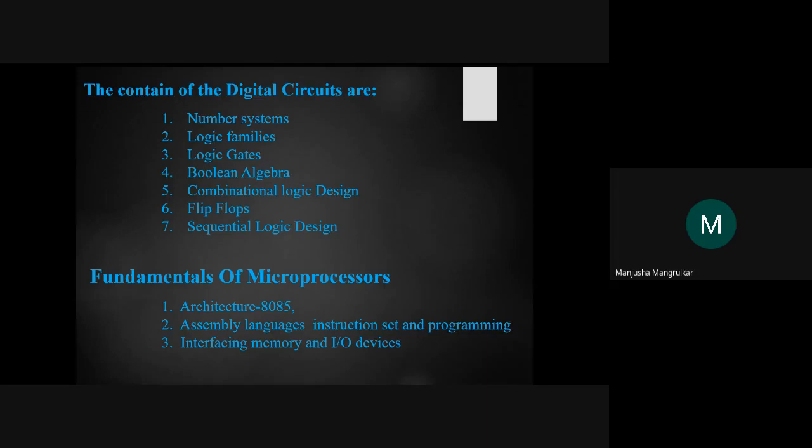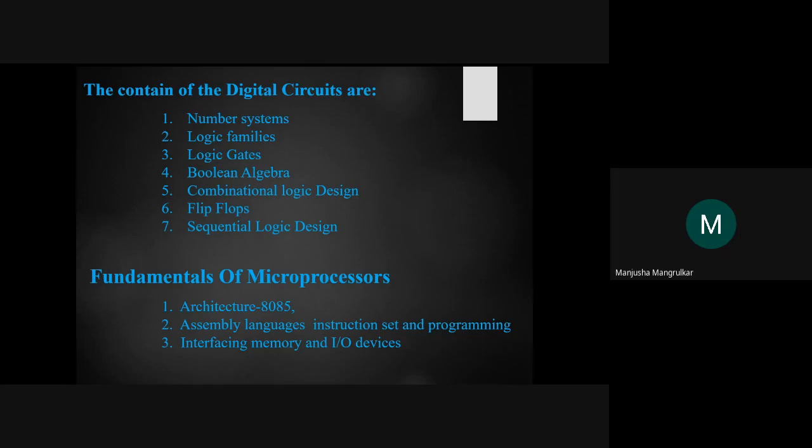And in the fundamentals of microprocessor, you are going to learn the architecture of 8085, assembly language, the instruction set of assembly language, and the programming of those instructions, and we will perform the programs also. Also, we will interface the memory map and the IO device. So this is the content we are going to learn in this subject. The subject name is Digital Circuits and the Fundamentals of Microprocessor. Clear?